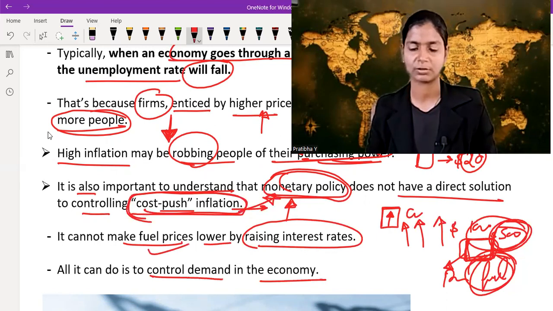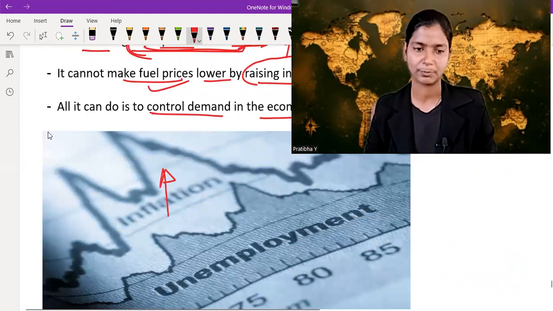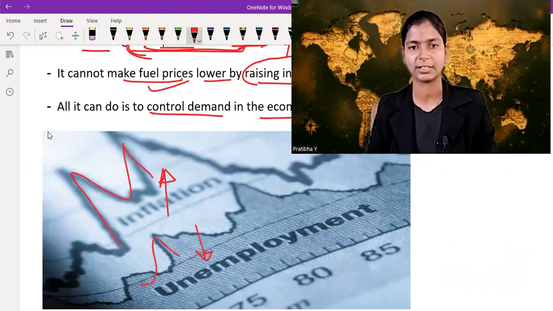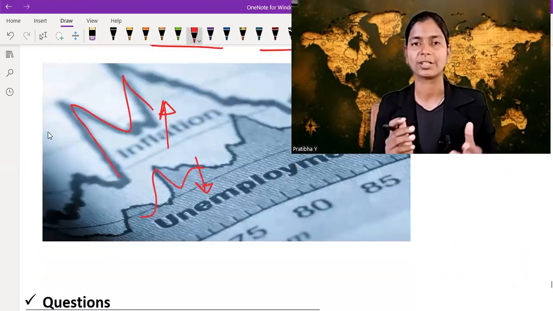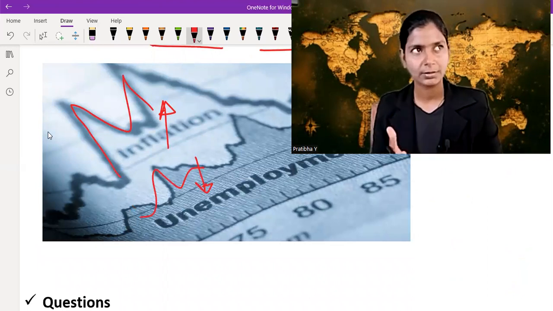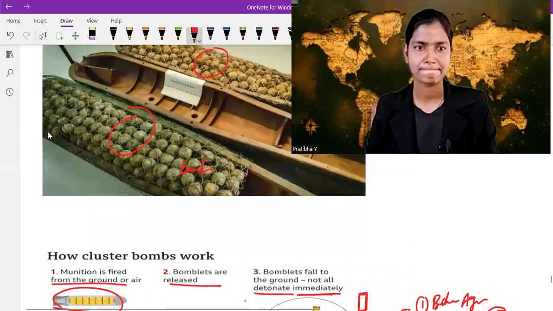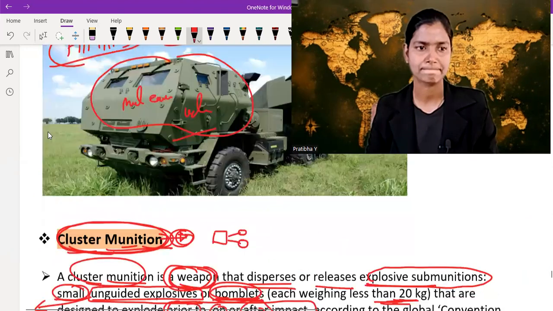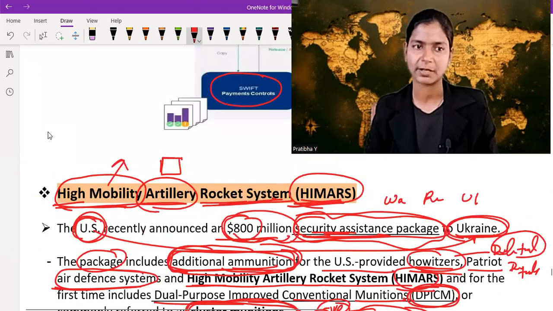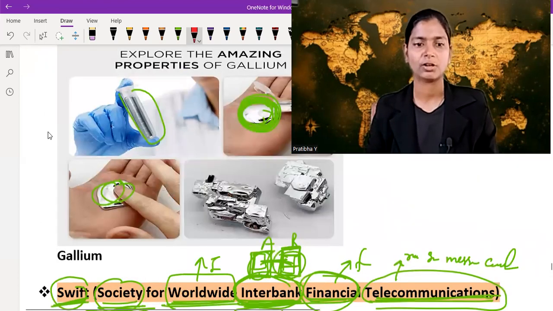Yes, I talked about it. Through this picture, you can clearly see that when inflation increases, unemployment decreases. When this one increases, this one decreases, generally. So I hope you understand about employment and inflation, cluster munition, and then topics called high mobility artillery rocket system, HIMARS, SWIFT, and then gallium.